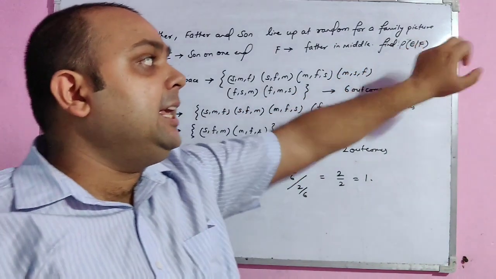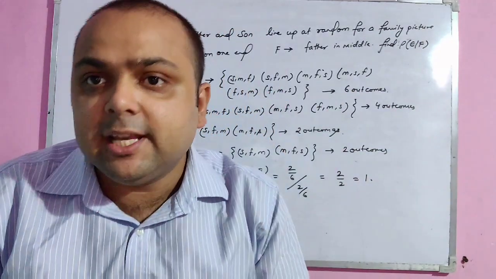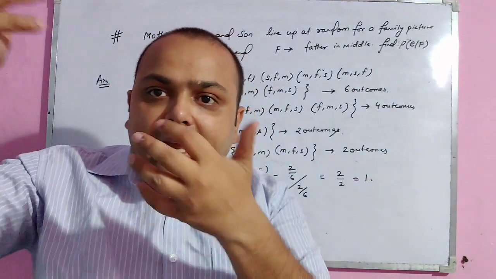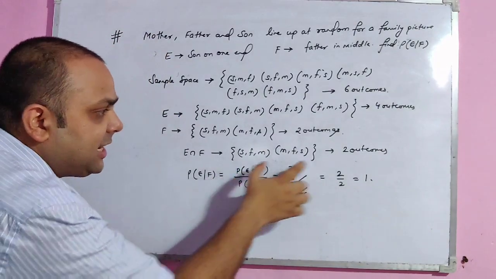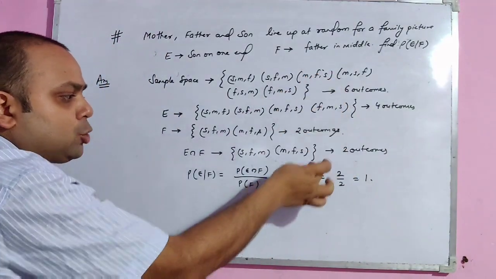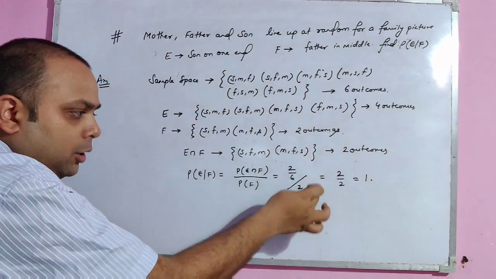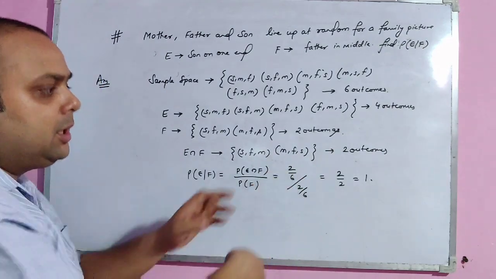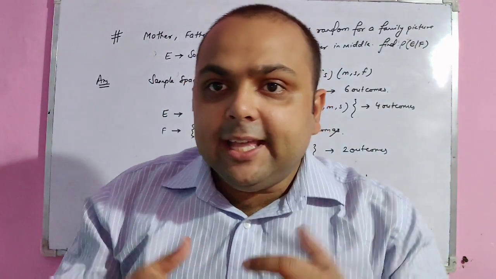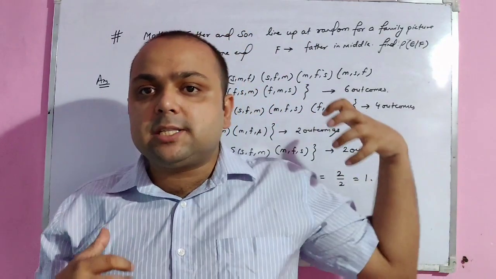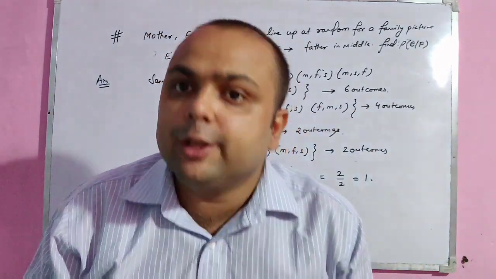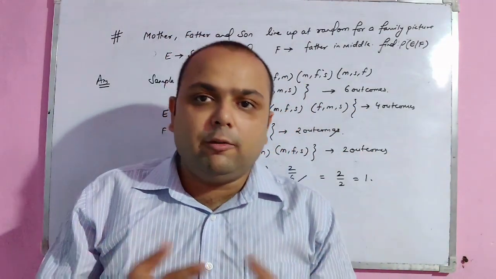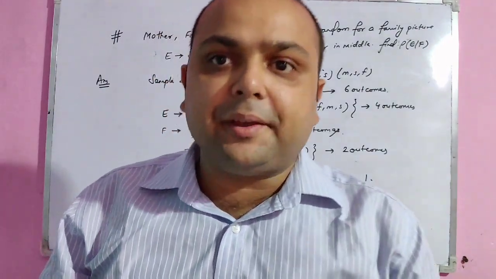So E conditional F is E intersection F upon F. That is, E intersection F is 2, the total is 6, so 2 by 6; F is 2, total is 6, so 2 by 6. They cancel out, and the probability is 1. In this way, using the concept of conditional probability, you can solve many questions. Try solving it and try to complete this exercise. Thank you.